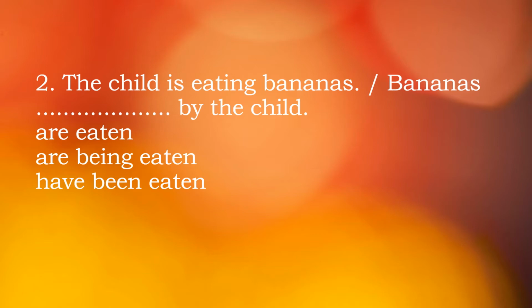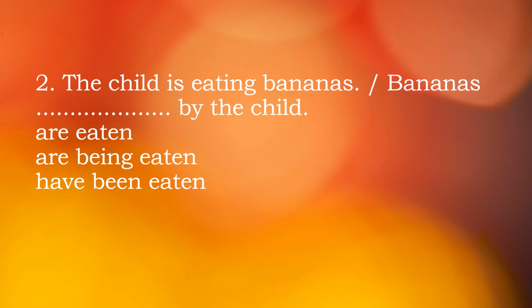Here we find three options. The first option is are eaten, the second option is are being eaten, the third option is have been eaten. As it is continuous tense, being must be there. So the first and third options cannot be the answer. It would be bananas are being eaten by the child.